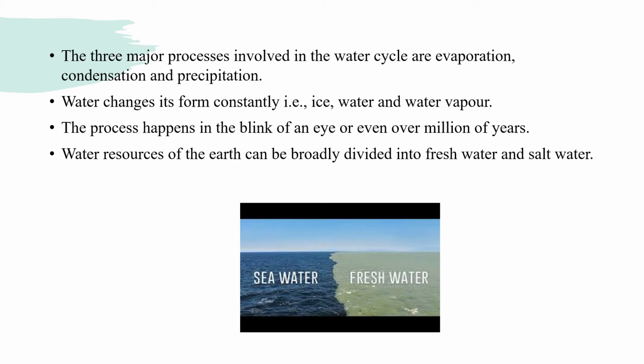Understood, children? Yes. So there is a constant movement in the water. That means it forms water vapor, then condensation and finally precipitation. So this process goes on daily. This water resource is divided into two types called fresh water and salt water.